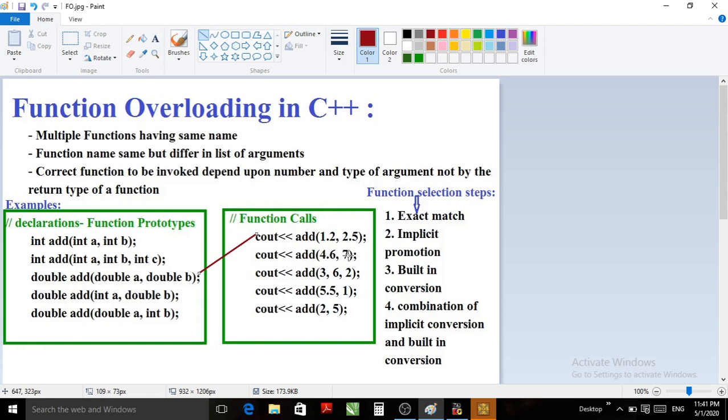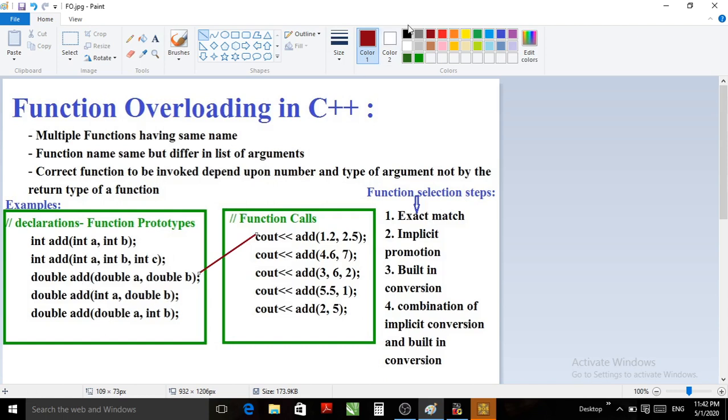For the second statement, cout add 4.6, 7. Again here are two arguments. First argument is double, second argument is integer. So at the time of compilation, compiler will check out of these 5 add function prototypes, which prototype having add function name, first parameter is double and second parameter is integer.